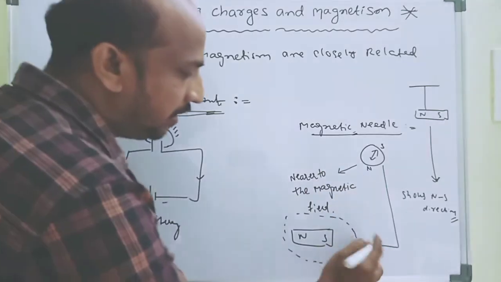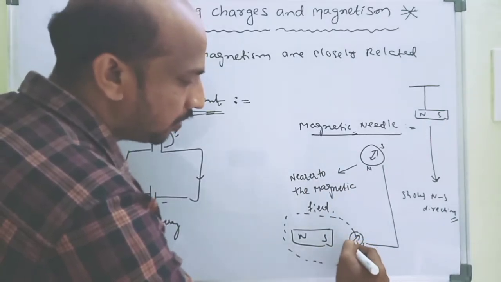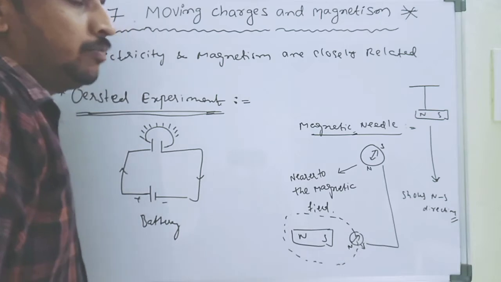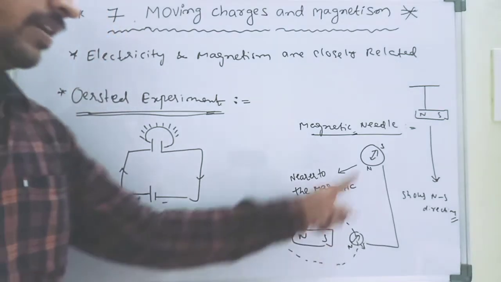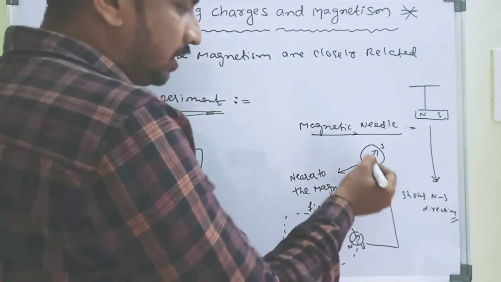So this magnetic needle has a north pole and a south pole. Automatically that magnetic needle gets deflections.